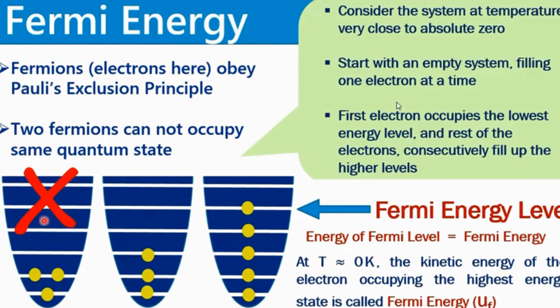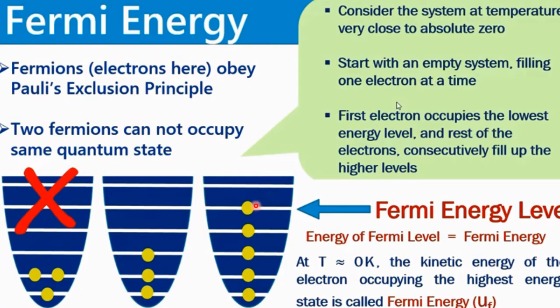Next we have the situation of this type. When we go on filling the electrons in the empty system, the first electron occupies the lowest energy level and the rest of the electrons consecutively fill up to the highest energy level, and this level in which the electron is residing is known as the Fermi energy level.